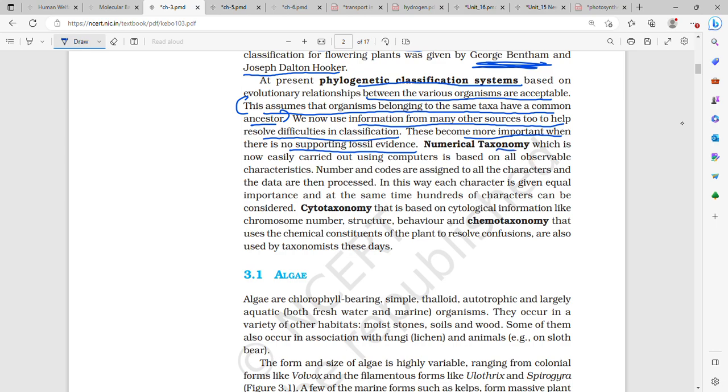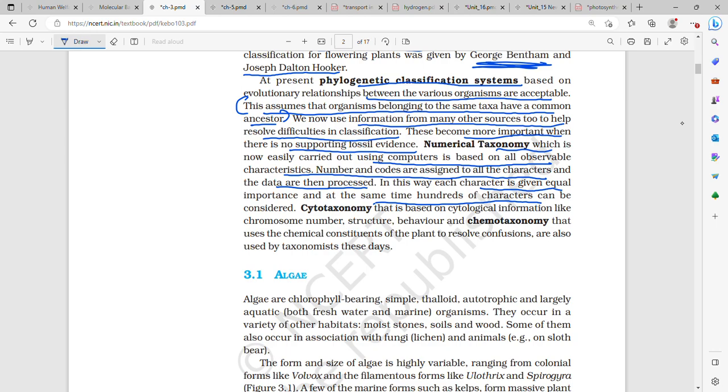Numerical taxonomy uses computers based on observable characters; numbers and codes are assigned to all the characters, and then the data is processed in such a way that each character is given equal importance, and at the same time hundreds of characters are considered.